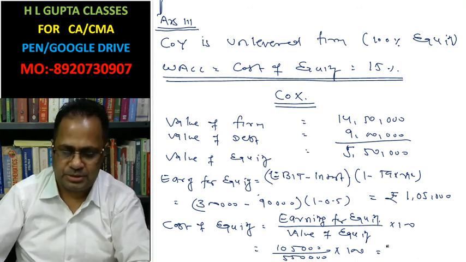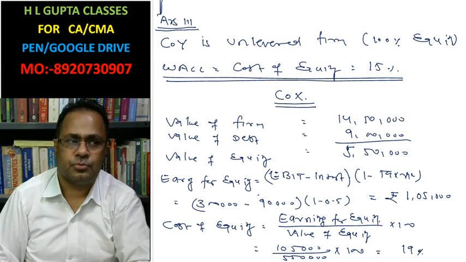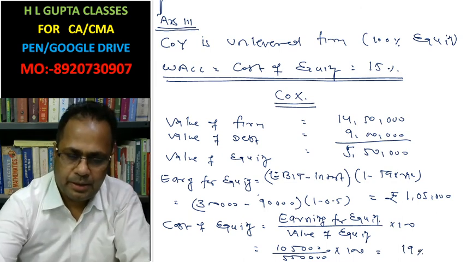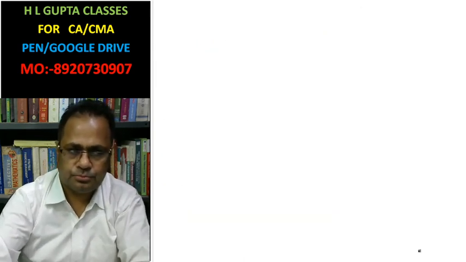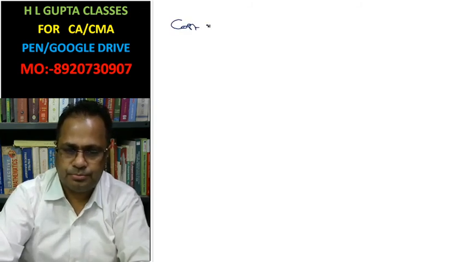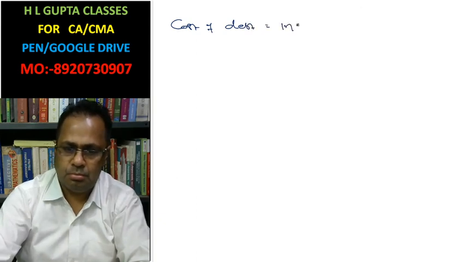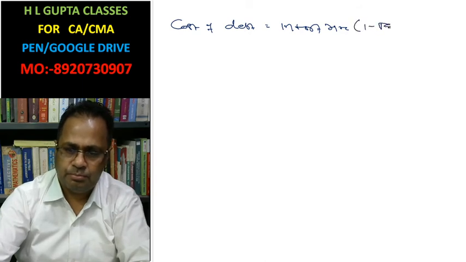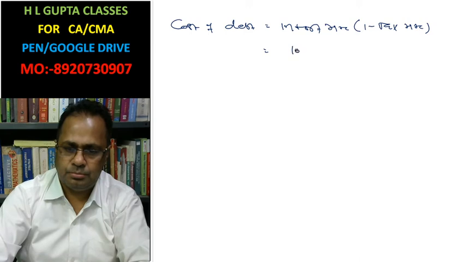This is 19%. 19% cost of equity. And thereafter you calculate cost of debt. Interest rate into 1 minus tax rate. 10%, 1 minus 0.5, this is equal to 5%.